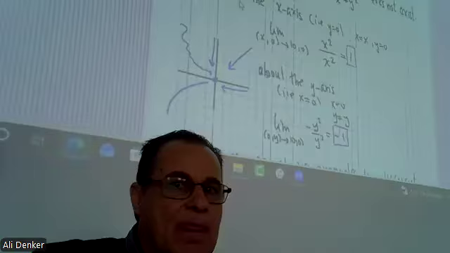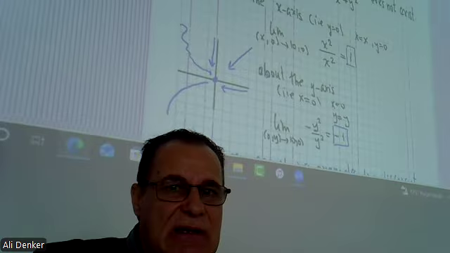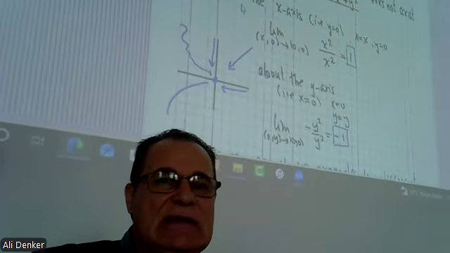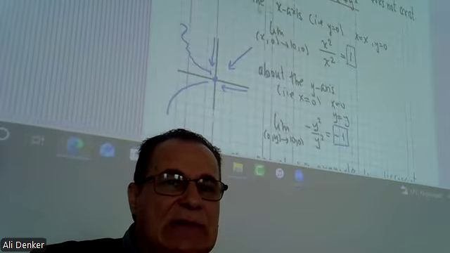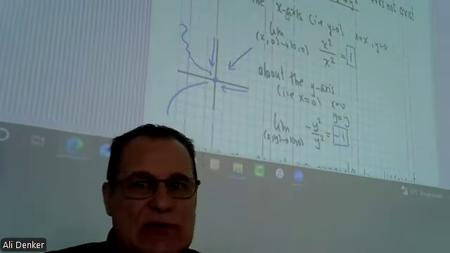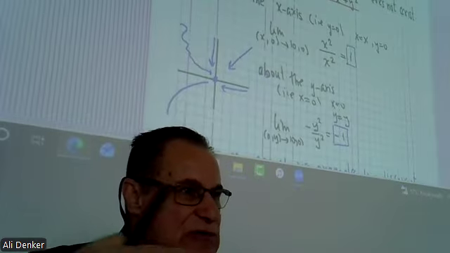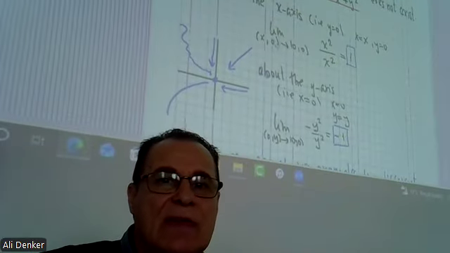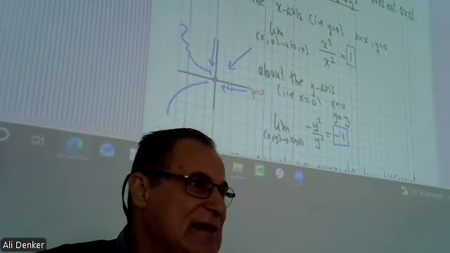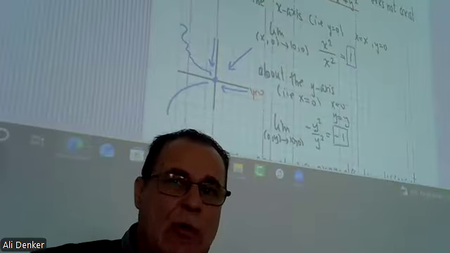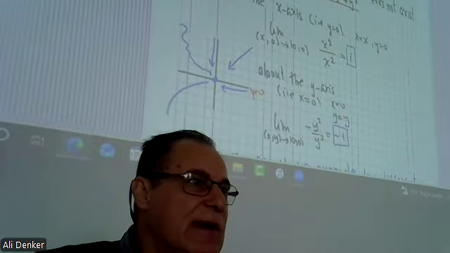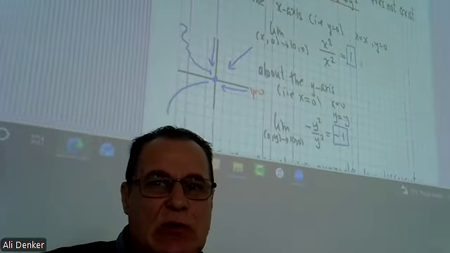You start like this. If you are given this limit, one way of seeing this is about the x-axis. That means y is 0 here, and x is any x, and x goes to 0. So you just put y equals 0 here, and we have x squared over x squared, which is 1. So the limit is 1.